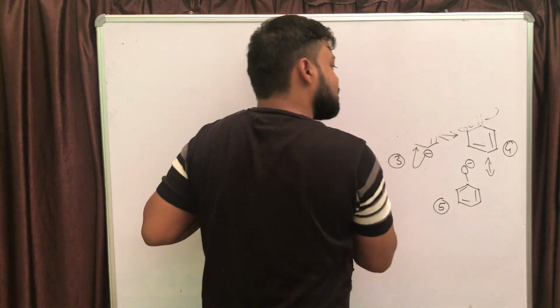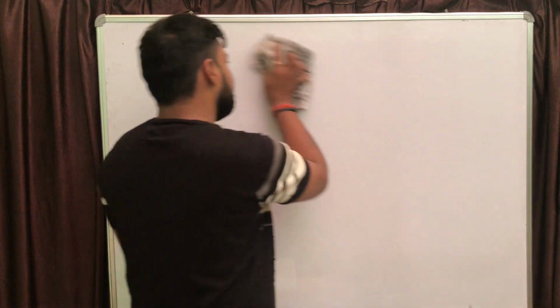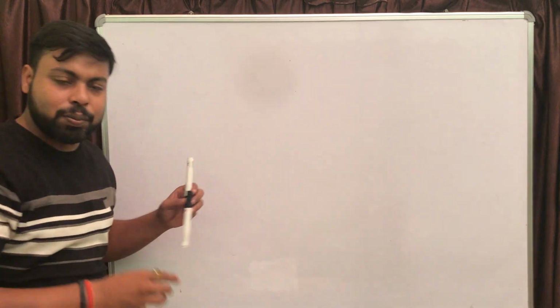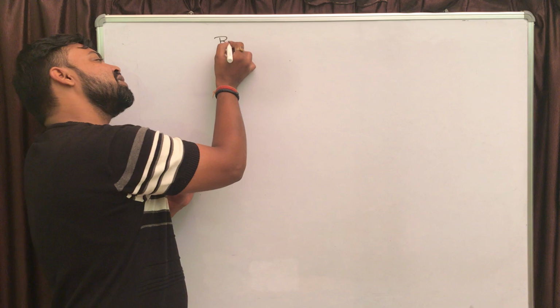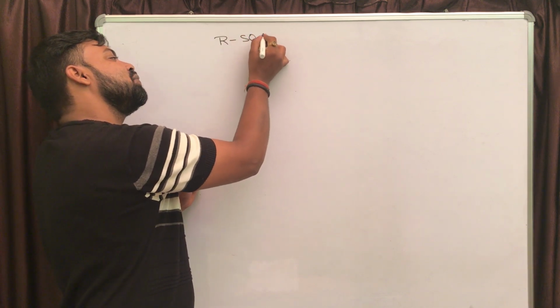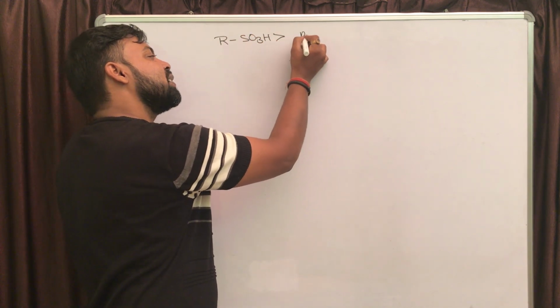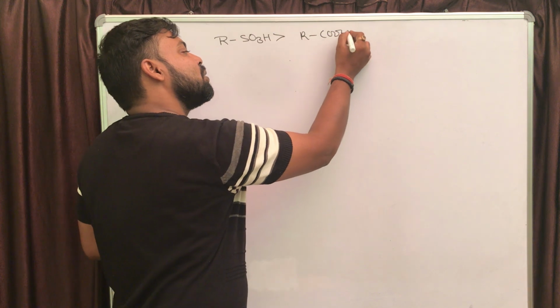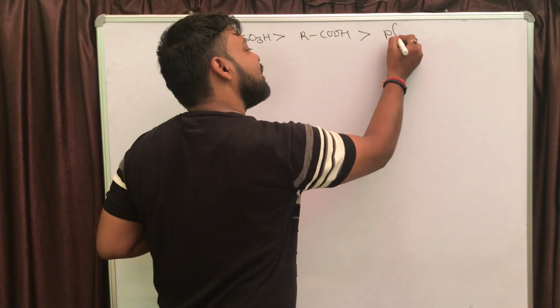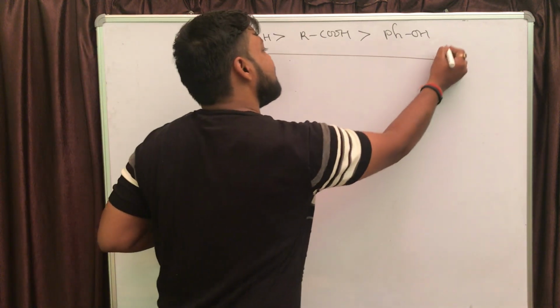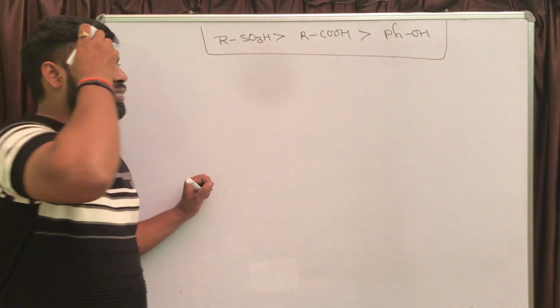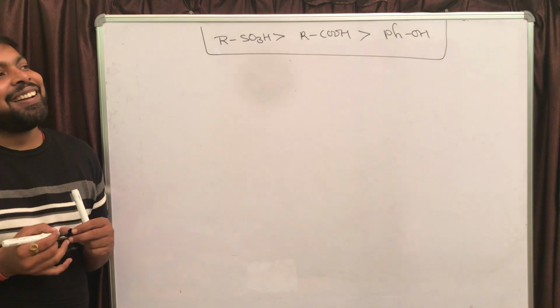Here we have discussed three questions. First one is of carboxylic group, second one is sulfonic group, and third one is phenol. If you compare the acidic character of all these three, you will find that sulfonic group is a stronger acid than carboxylic group, which is stronger than phenol, right? This is the acidic strength that we are getting based on the three questions that we have done.